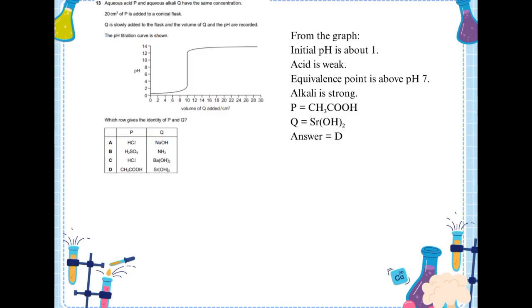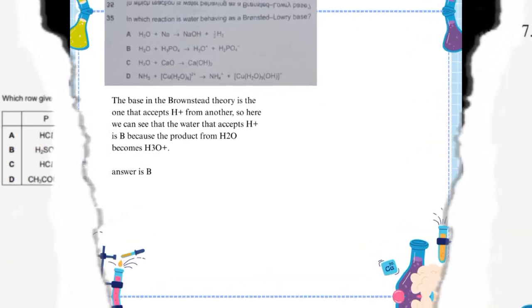So, first I look at the initial pH. The graph starts at a low pH, showing that P is an acid. Next, I look at the equivalence point. The equivalence point is above pH 7. This indicates a weak acid reacting with a strong alkali. Among the options, the weak acid is ethanoic acid, CH3COOH. The strong alkali is strontium hydroxide, Sr(OH)2. Therefore, P is CH3COOH and K is Sr(OH)2. Therefore, the answer is D.